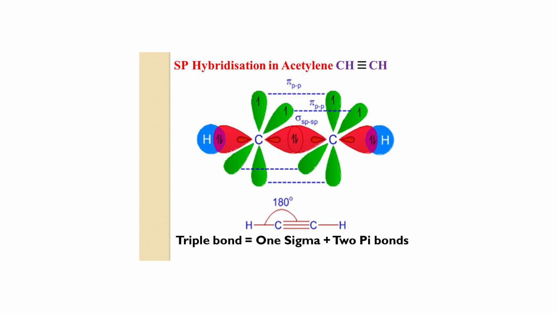We can study organic chemistry easily, that is methane, ethane, ethene or ethylene, and acetylene. Hybridization can be studied very easily. In a single bond, sp3 hybridization; in a double bond, sp2 hybridization; in a triple bond, sp hybridization.